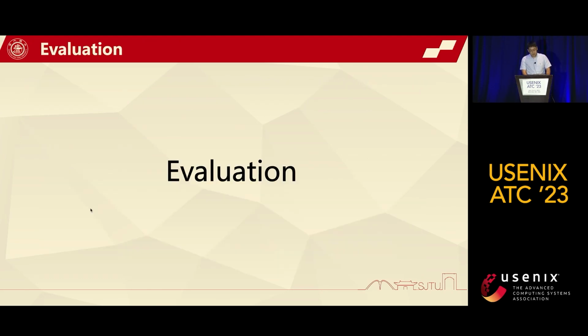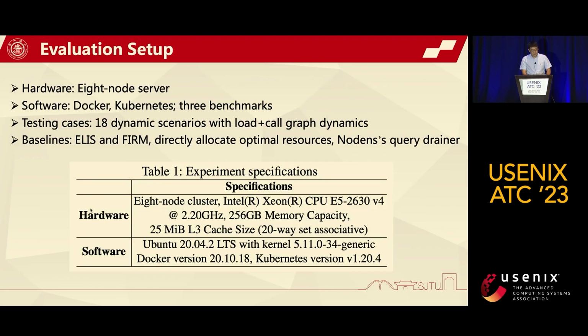Next, I will introduce the evaluation of Nodens. We use an 8-node server with 3 benchmarks. The evaluation is conducted under 18 dynamic cases with load and call graph dynamics. We compare Nodens with 2 state-of-the-art baselines. We optimize their ML-based resource adjustment to directly allocate the optimal resources for each microservice after monitoring the load change. We also give the same amount of excessive resources as Nodens' query joiner to the baselines to speed up the training